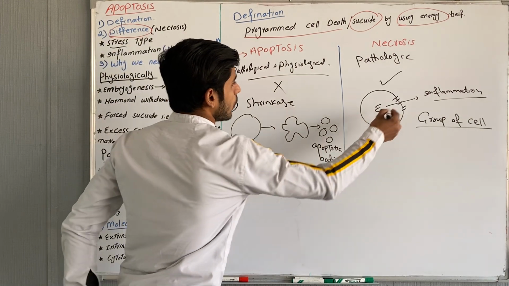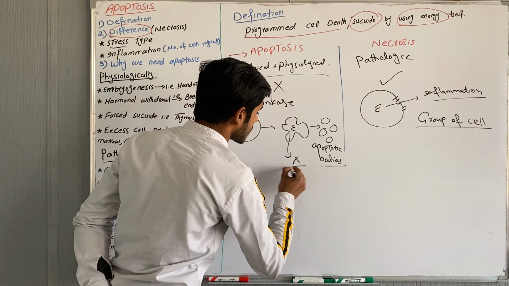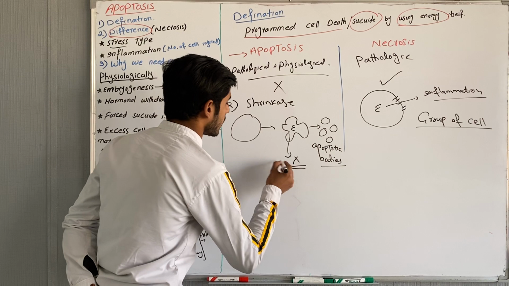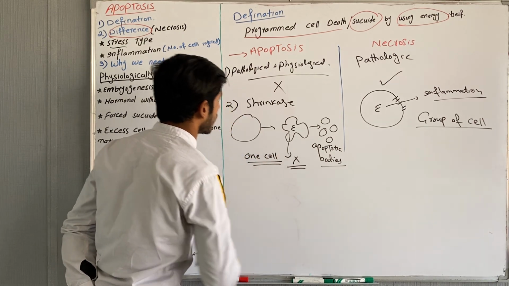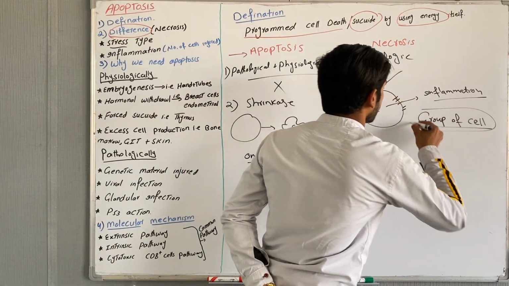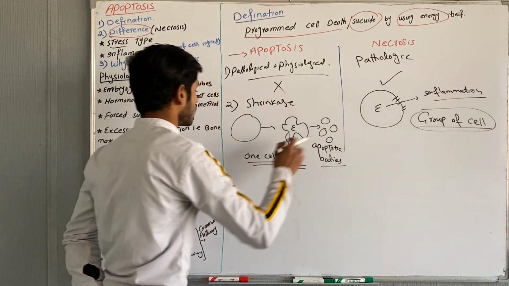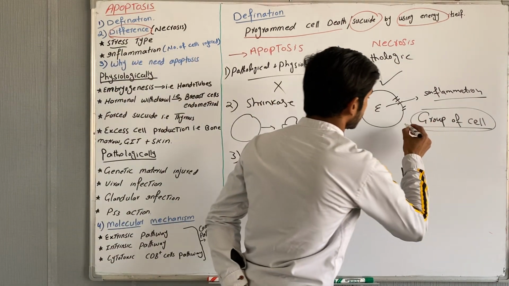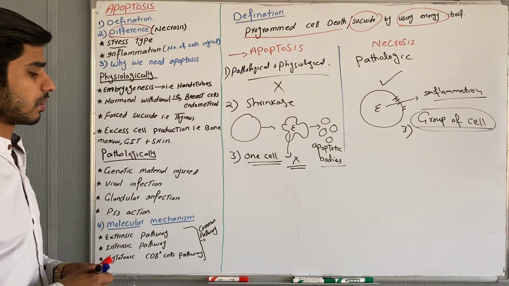In this case, there is no rupture of the membrane, so no enzymes will come out. When enzymes do not come out, they will not disturb other cells. So in apoptosis only a single cell or maybe a small group of cells will be affected, but in necrosis a group of cells will be injured. The first point was stress, the second is shrinkage versus rupture of membrane and inflammation, and the third is the number of cells injured. So this was the difference between apoptosis and necrosis.